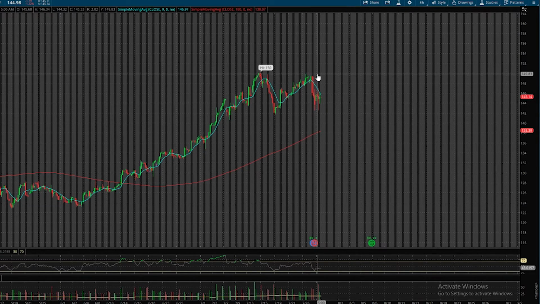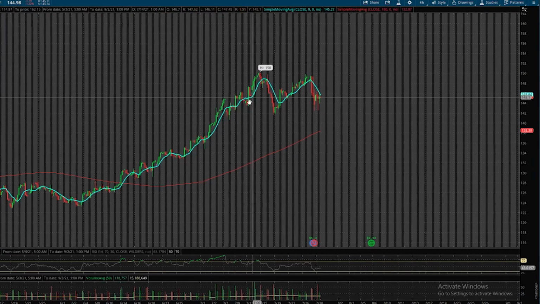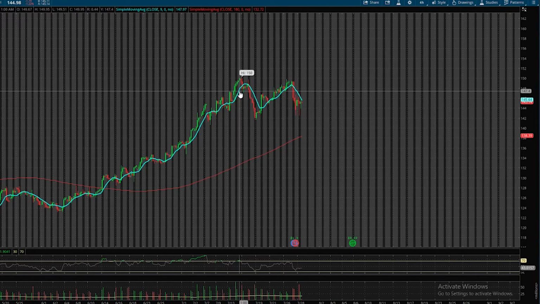But we need a big push by Apple. We need a big push in the NASDAQ to keep on holding a lot of these tech stocks up. And you know what? At the end of the day, you got to ask yourself before hitting the earnings what the stock looks like, okay? So that's the number one key takeaway of this video: what the actual stock looks like. And with Apple, we saw that there was a huge run-up. Even in the few days before, there was a huge run-up. These tech stocks were all on fire, and because of that, Apple, the stock itself, didn't perform even though earnings was a blowout.